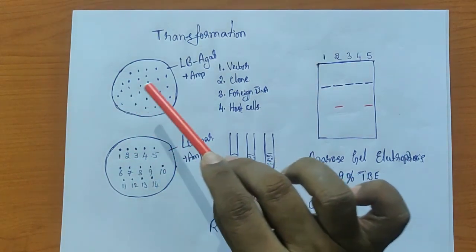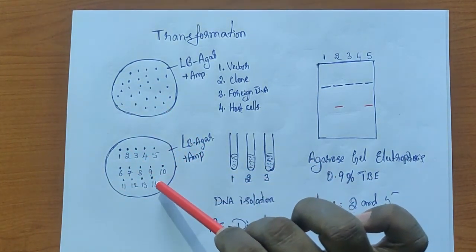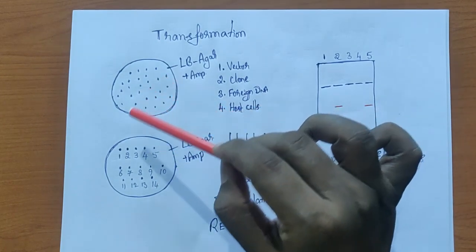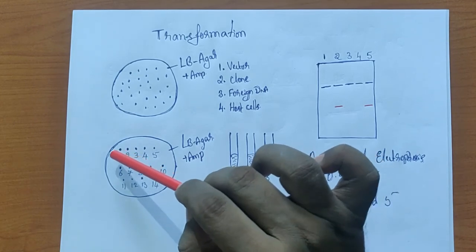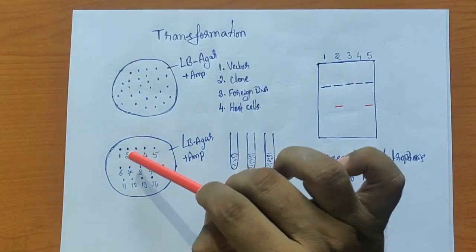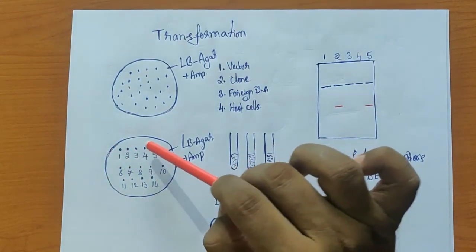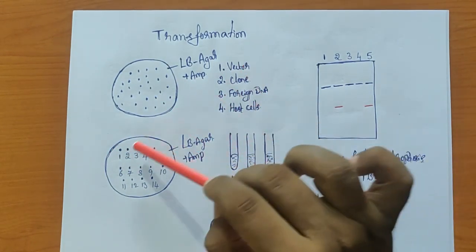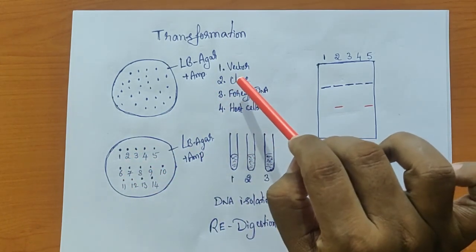Number 3. Like that, randomly we have selected around 14 colonies and transferred them into a new plate, but we have marked them 1, 2, 3, 4, 5, and we know which one is which. In this one, some of them might have just the vector DNA, or some of them for sure might have a clone DNA.